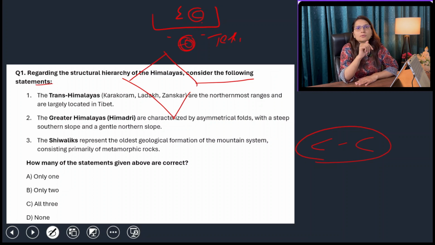So we still find some evidence of volcanoes, because these were formed when the oceanic plate was subducting under the continental plate. So due to subduction, volcanoes were there, and due to compressional, fold forces, fold mountains were also formed, and those mountains are called Trans Himalayas. So Trans Himalayas are those Himalayas which are formed because of the convergence between continental and oceanic plates.